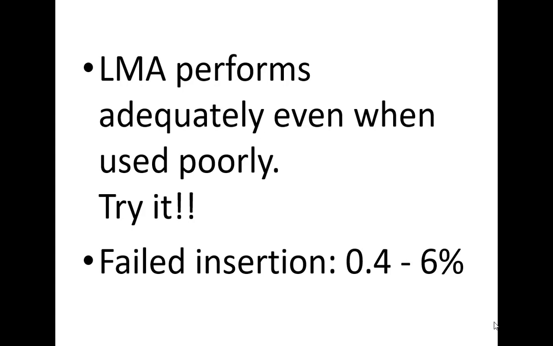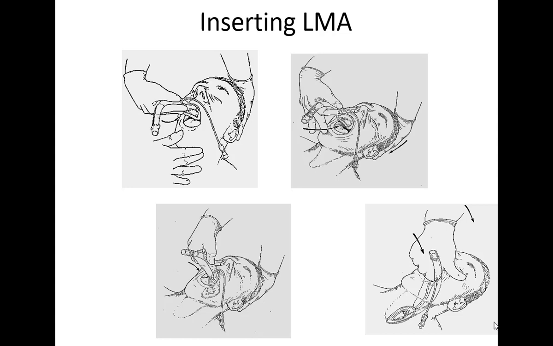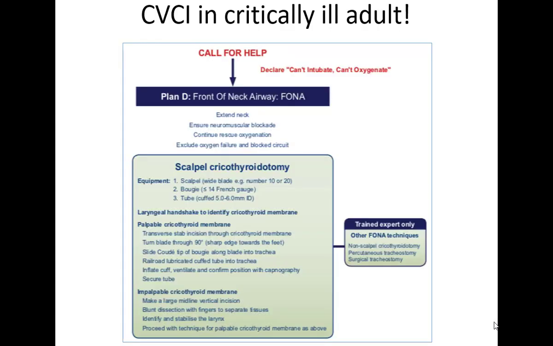Anybody can put it. There are n number of studies in patients whose airways were successfully managed in the field by the paramedics with little practice. Even if someone tries to put the LMA in place without having any experience, any practice, most of the times they succeed unless there is a difficult anatomy or trauma.